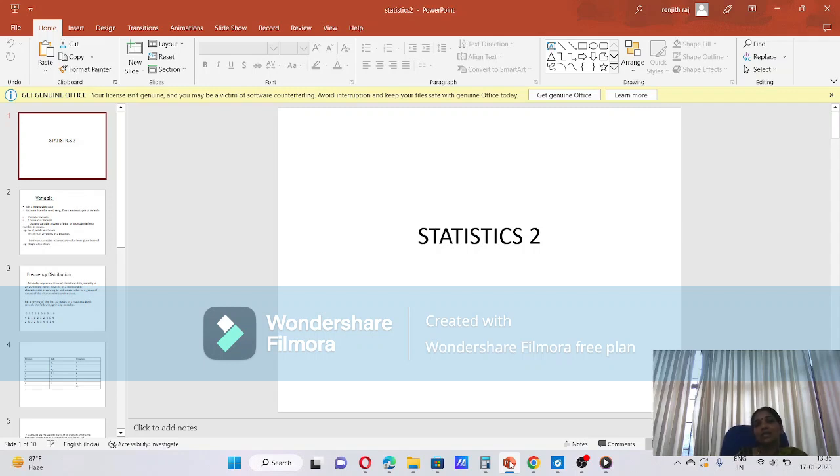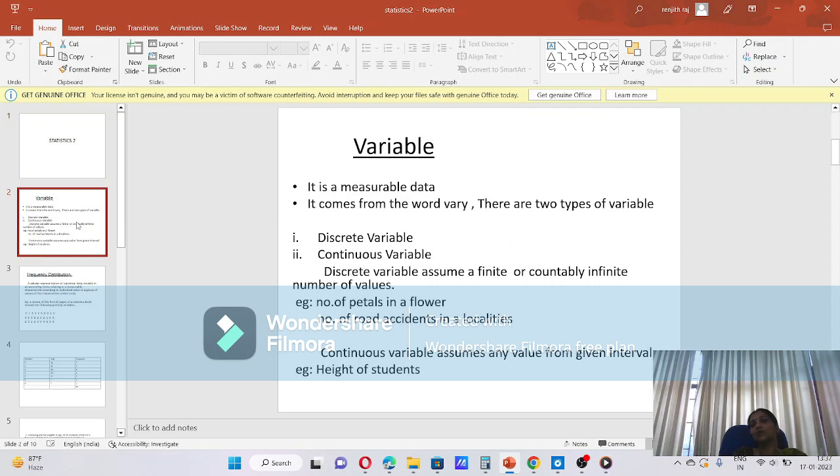Hello. In the first statistics class, we discussed statistical description of data, the first unit. In that section, we discussed what is statistics and the different definitions of statistics. Today, we are going to study more about that chapter. Now, we are going to study about variable.